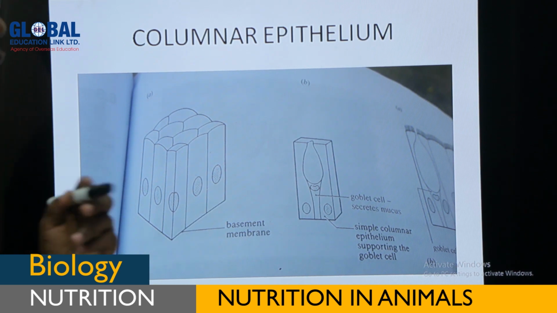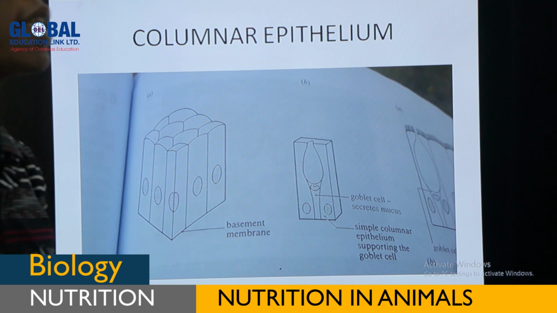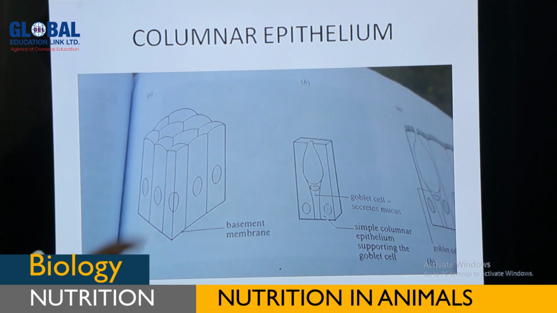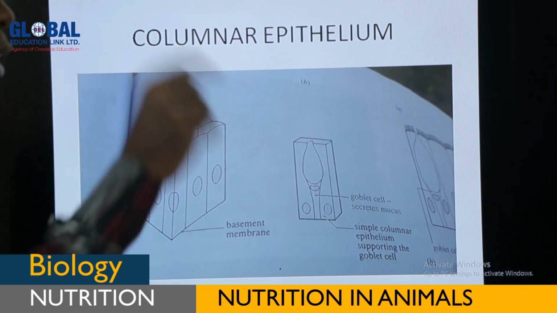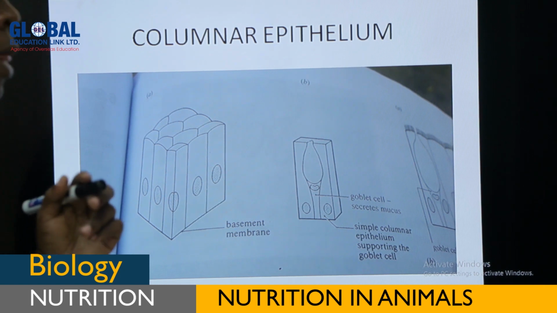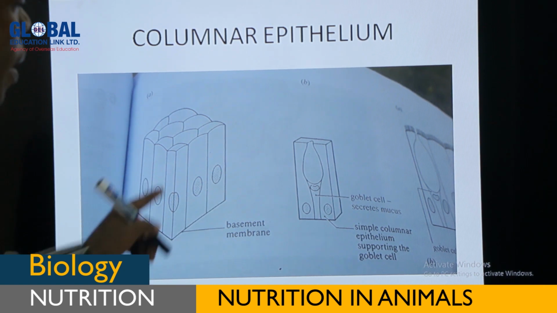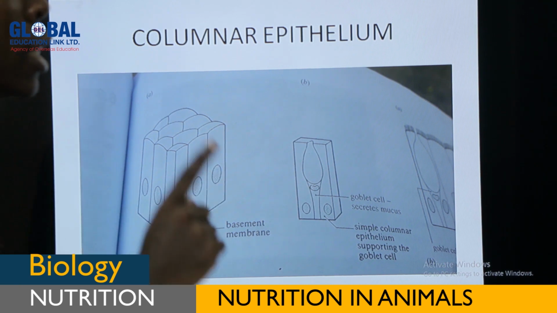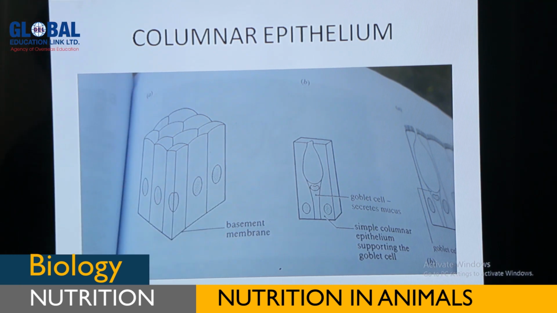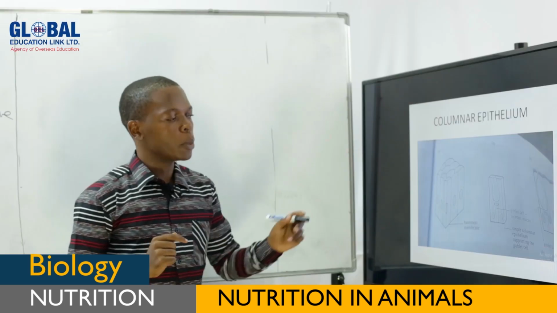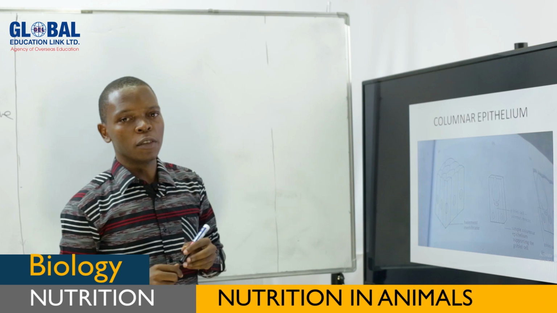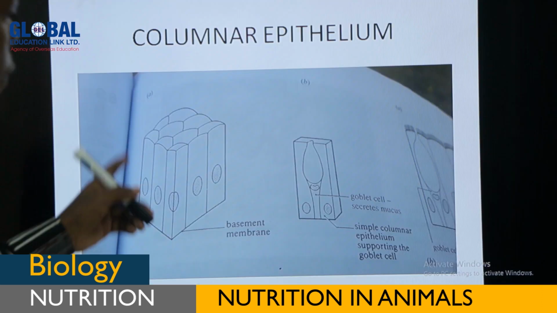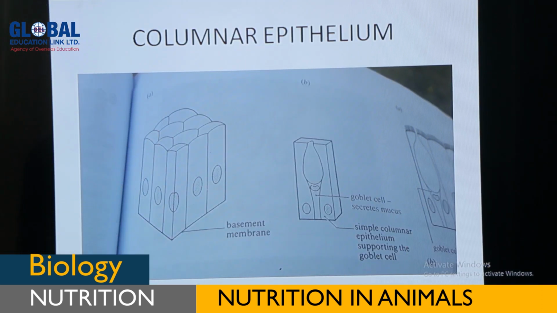Epithelial tissue is made up of cells known as goblet cells. We know the function of goblet cells: their main function is to secrete mucus, and this mucus protects parts of the digestive tract from being digested by enzymes.